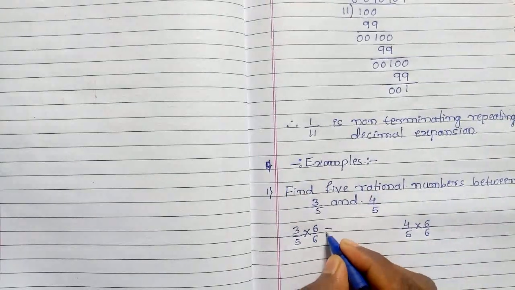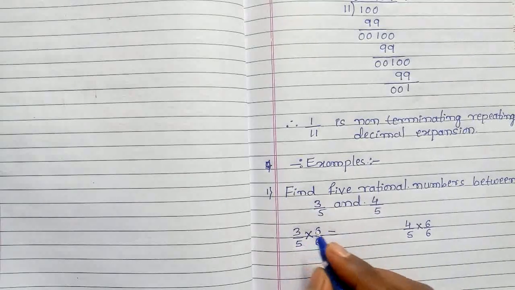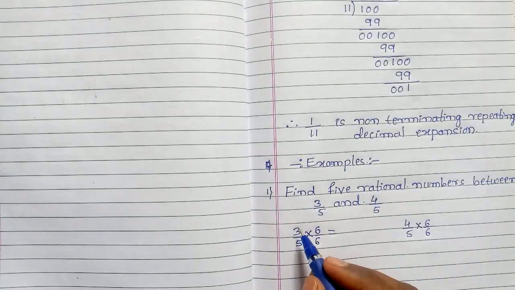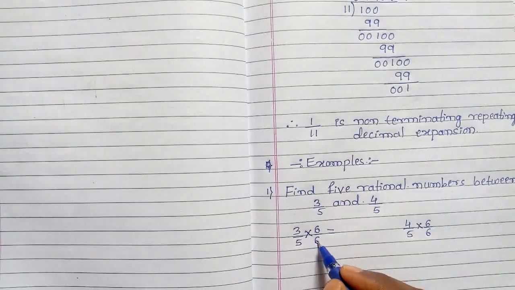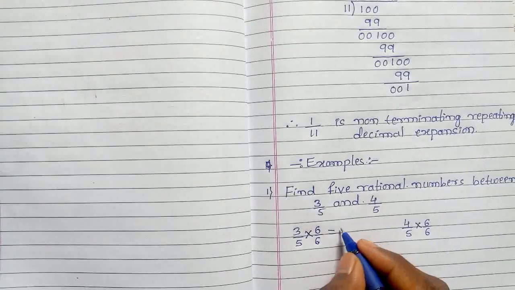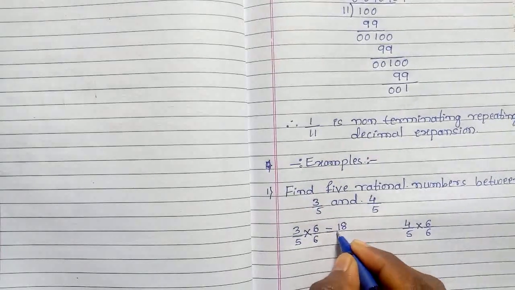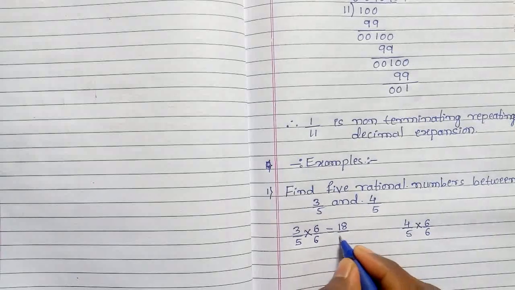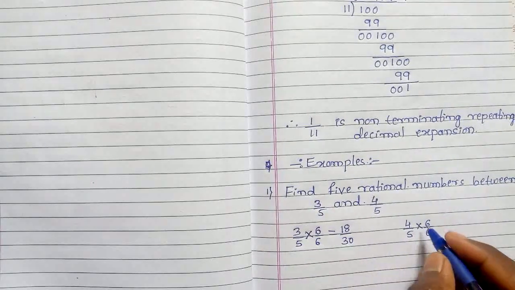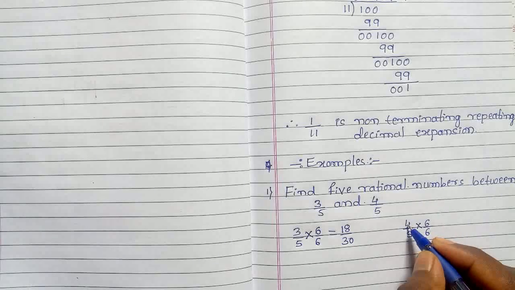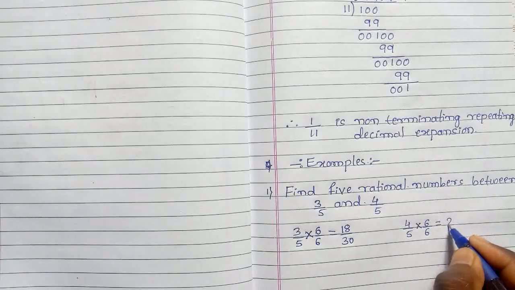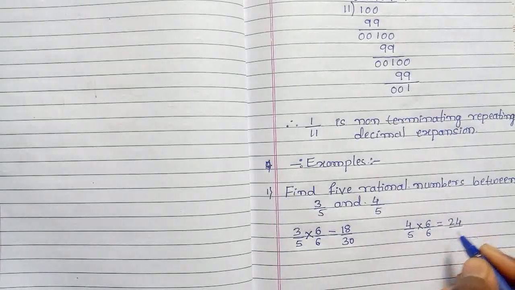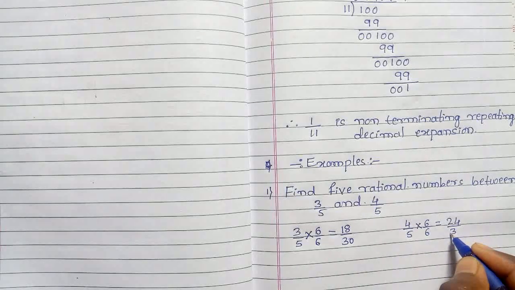Next, we know the multiplication of fractions: we multiply numerator into numerator, denominator into denominator. 3 6s are 18, divided by 5 6s are 30. Then here also, numerator into numerator, denominator into denominator: 4 6s are 24, divided by 5 6s are 30.